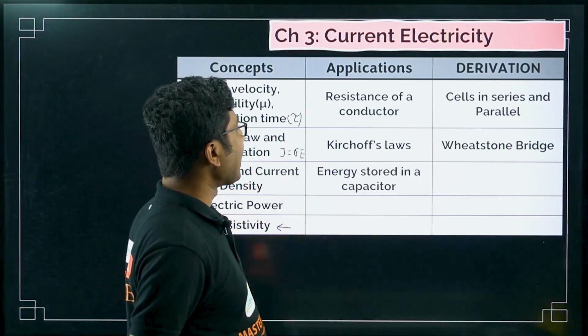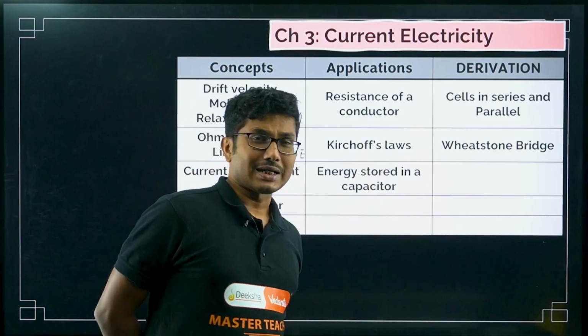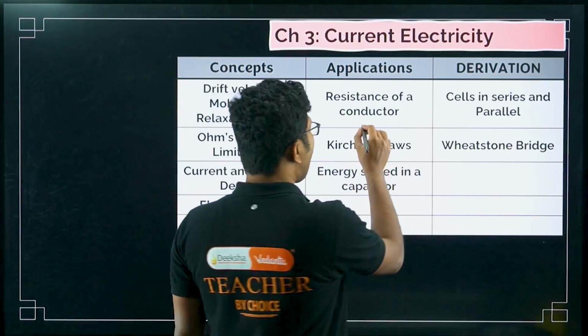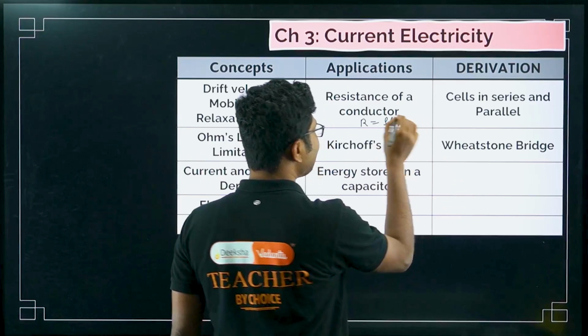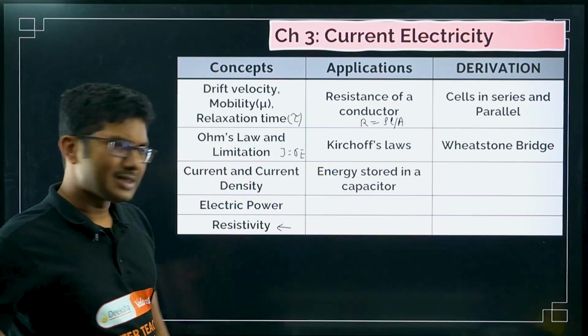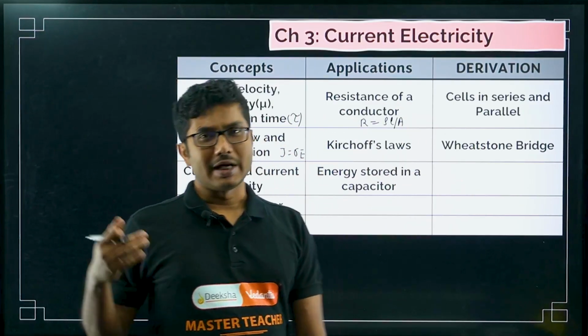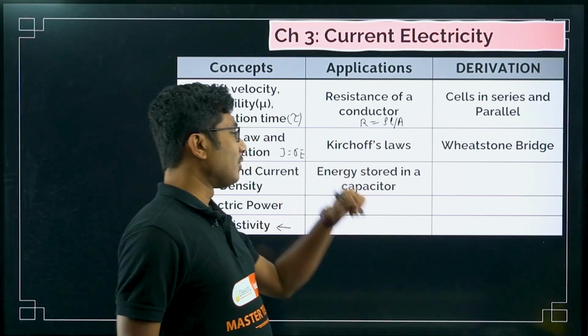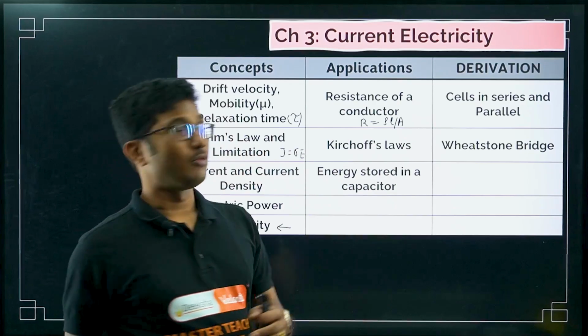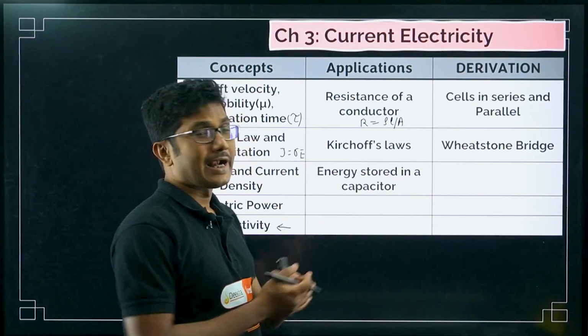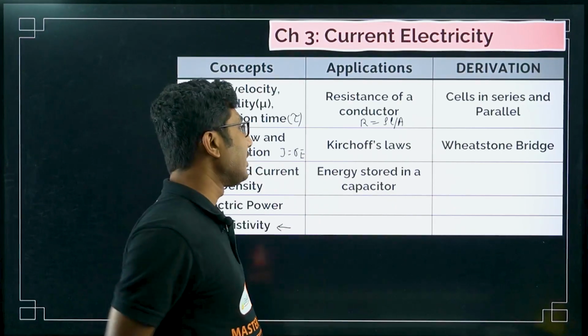Now the application part, resistance of a conductor. Obviously resistance of a conductor, R is equal to rho L by A. Right, this formula, resistance of a conductor means this formula. Obviously there are basic properties of resistances that you already know, and this formula is very, very important. Kirchhoff's laws, both Kirchhoff's current law and voltage law, both are important. Based on that a lot of numerical questions will definitely come.